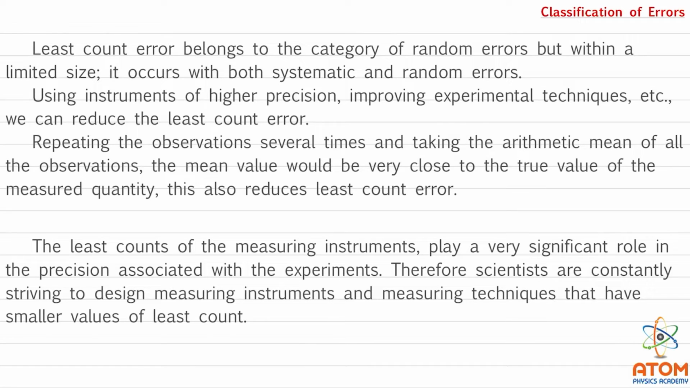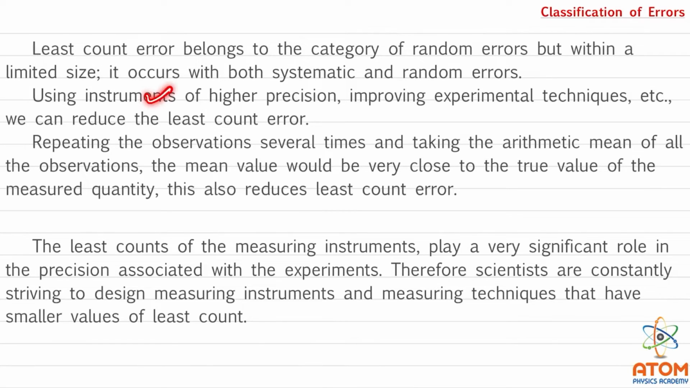Now, least count error belongs to the category of random errors, but within a limited size it occurs with both systematic and random errors too. Least count error is basically a type of random error, but within a limited size it is also a systematic error and a random error too. This you will understand later on while we will be solving some numericals.